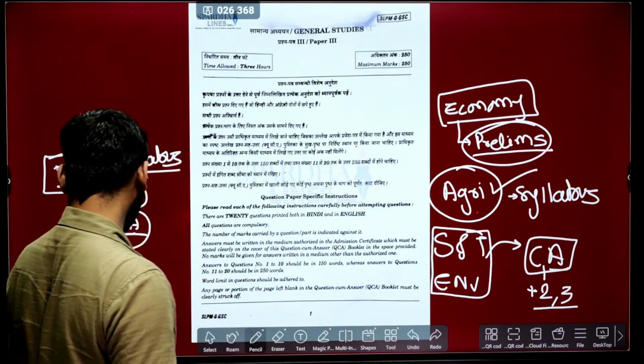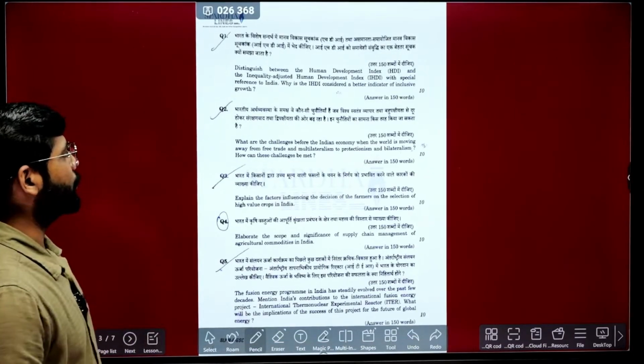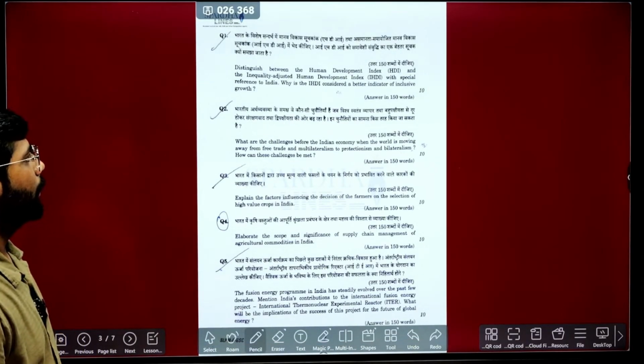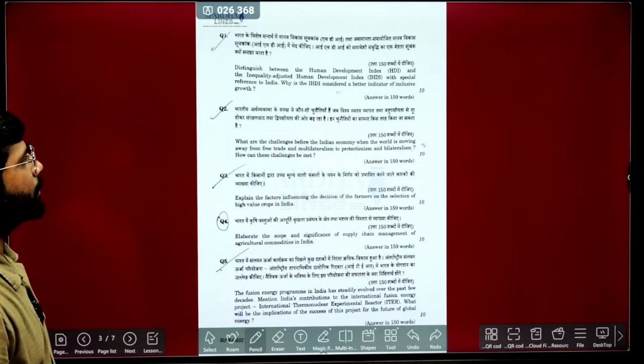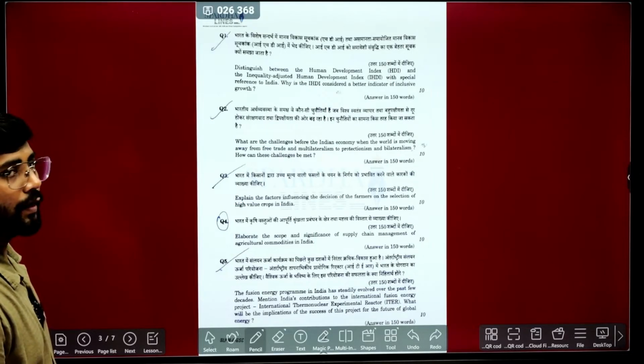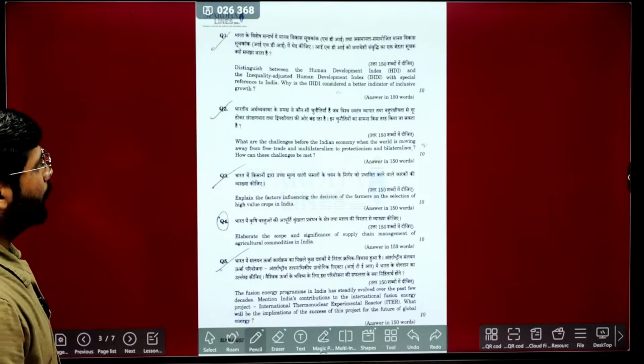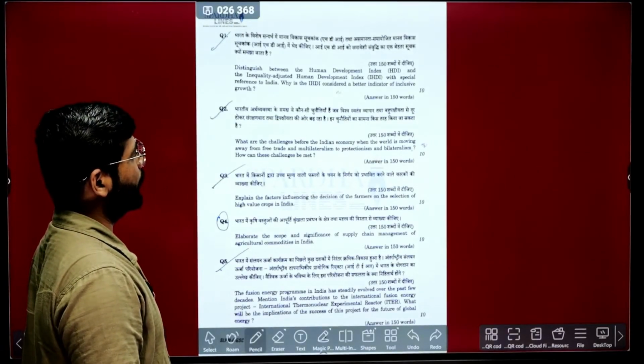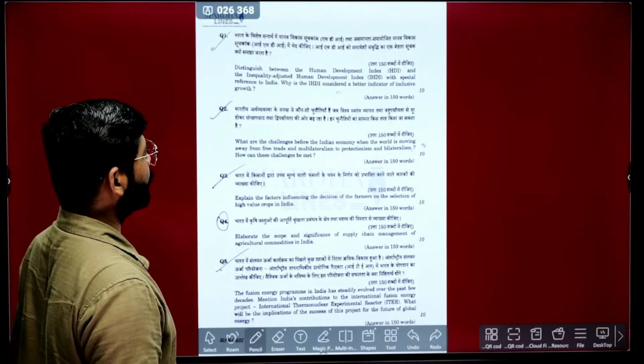Next, going to the questions. If you see the first question: distinguish between the Human Development Index and the Inequality Adjusted Human Development Index with special reference to India. Why is the Inequality Adjusted Human Development Index considered a better indicator for inclusive growth?